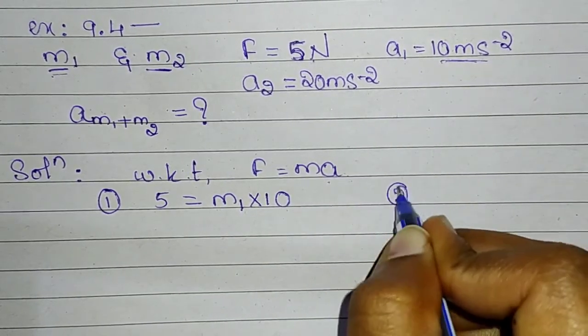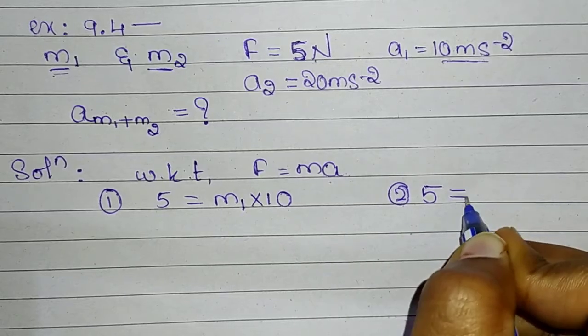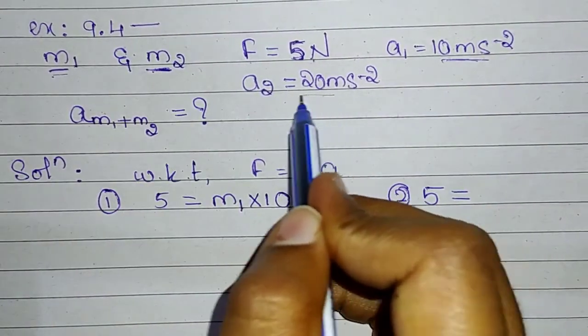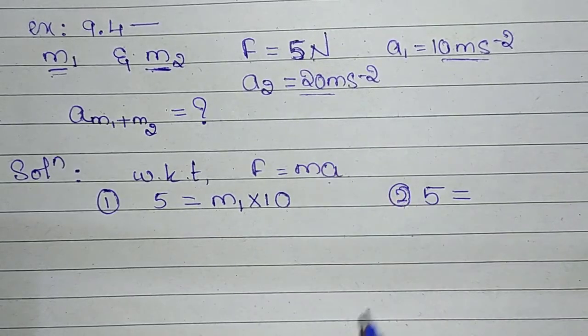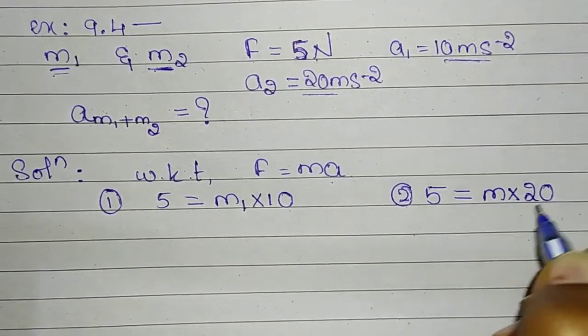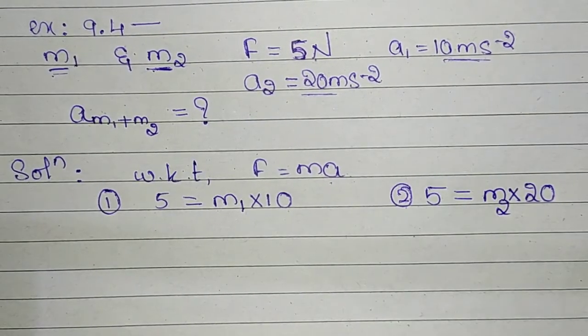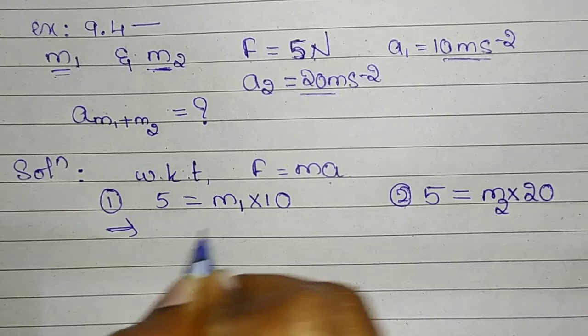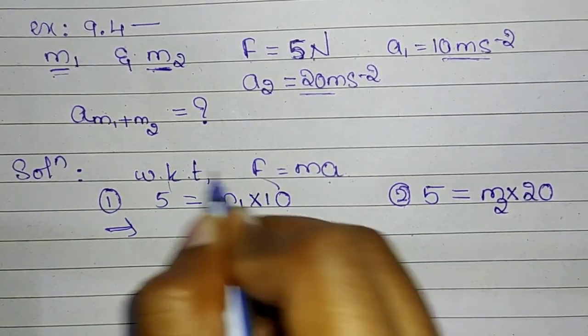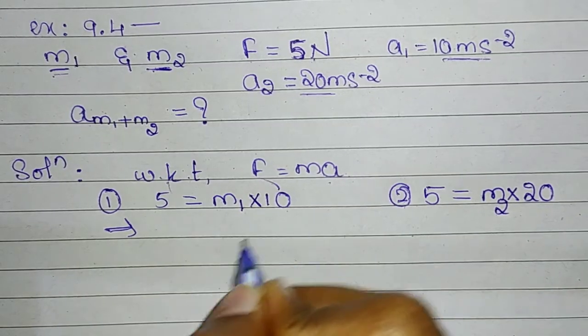Similarly, the same force 5 Newton acts on the object of mass m2 and produces an acceleration of 20 meter per second square. So 5 is equal to m2 into 20. Now to find m1 and m2, since it has been multiplied, on transposing it to the left hand side, it will be divided.